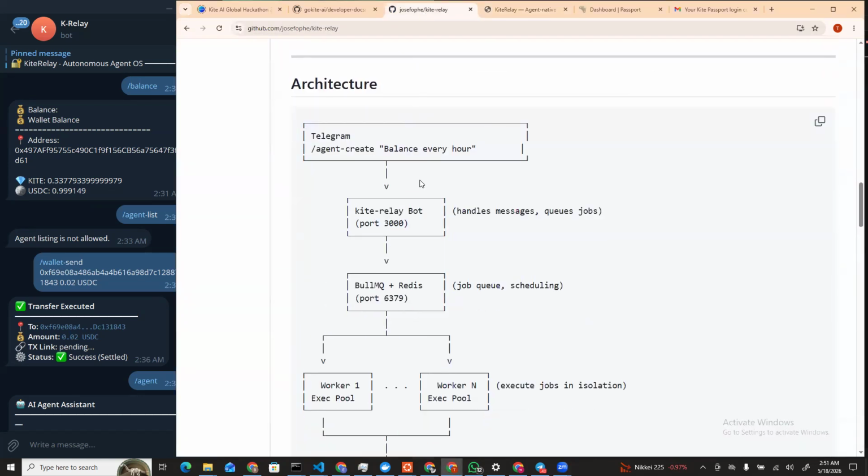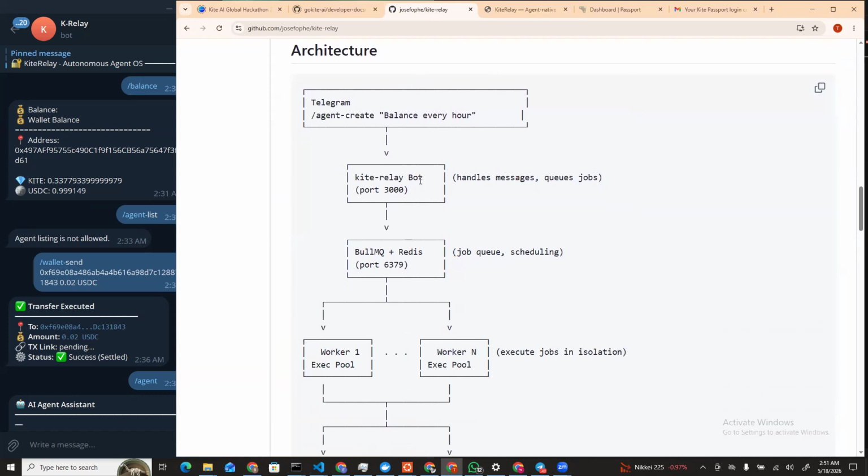So on our architecture, we can see a simple flow whereby our Telegram actions can, for example, check balance every hour, and it works remotely. You can be in the office, out of the office, even on vacation, and yes, still interact with Kite Passport on the go.